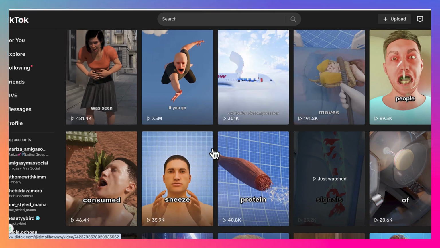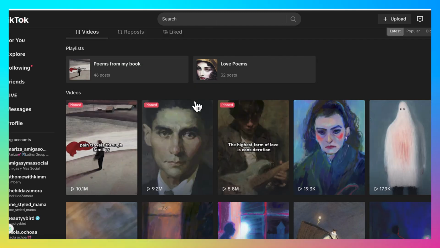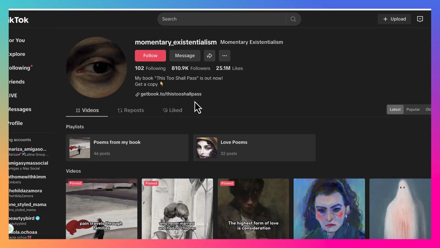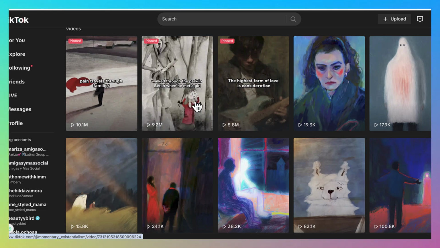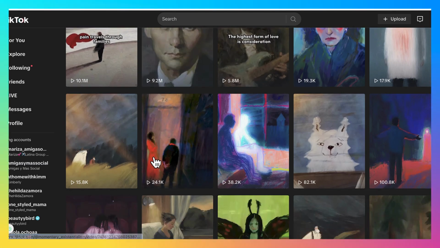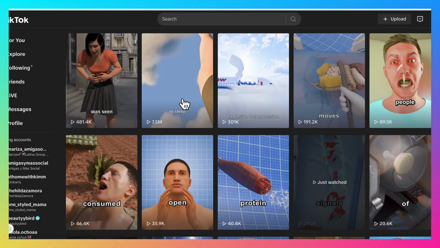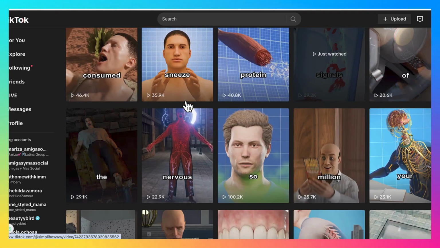Well, I just replicated some of these top TikTok faceless accounts using a couple of simple tools. And I'm going to show you exactly how you can create videos just like this, just like you're seeing here, and how you can start posting these on TikTok and start making some money. So I'm going to go over a quick tutorial here on how to do that.